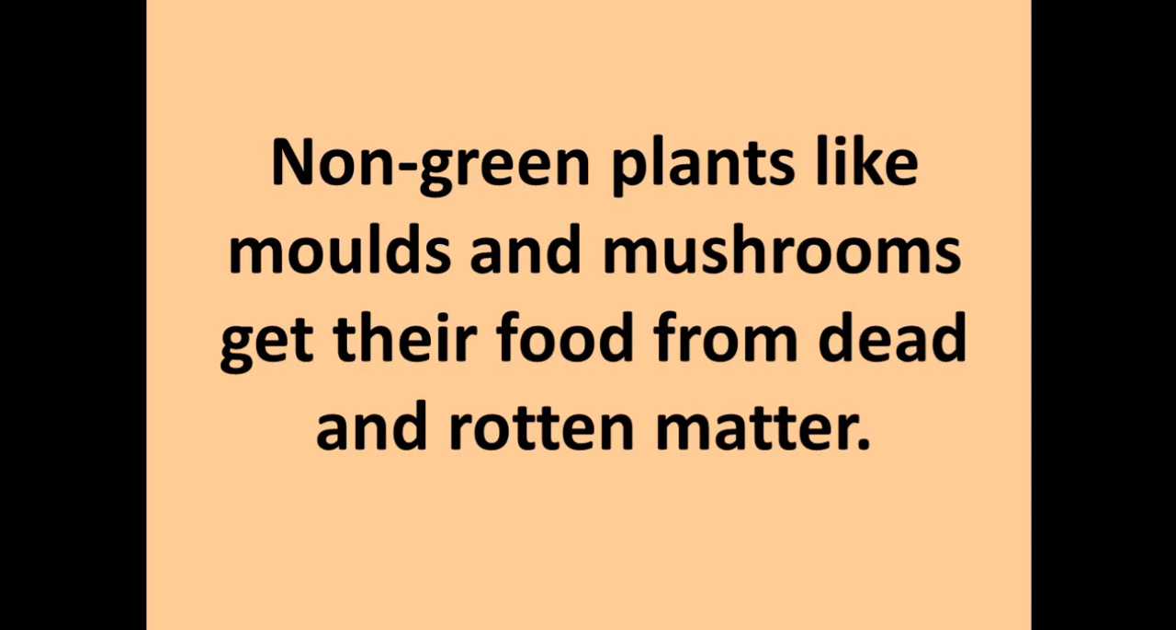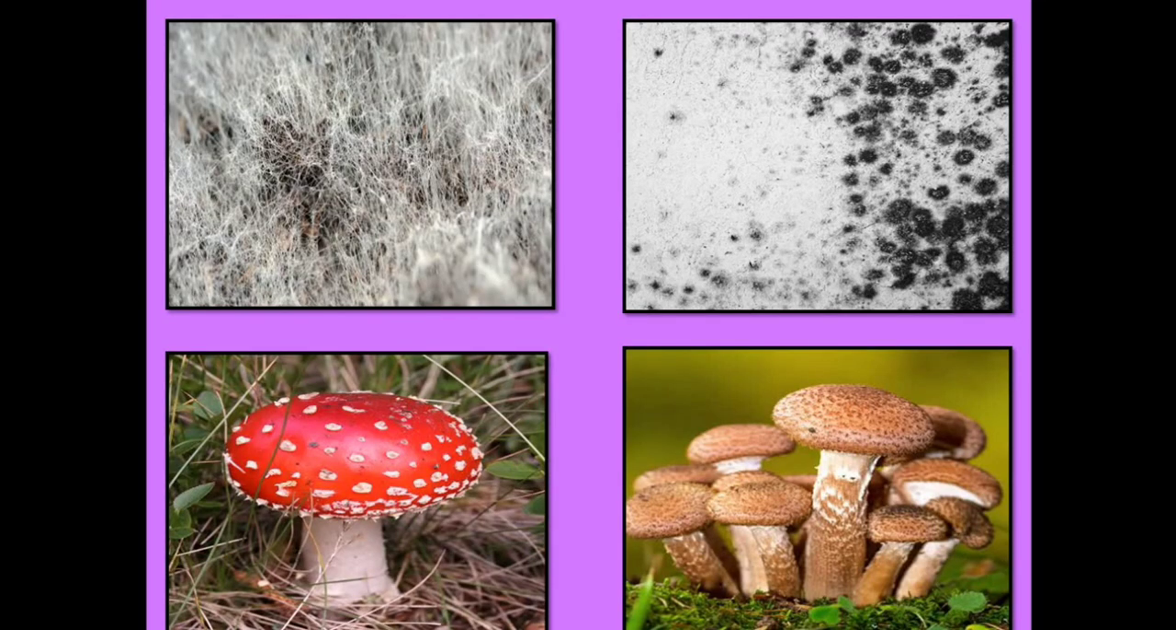But only green plants make their own food, while non-green plants like molds and mushrooms eat their food from dead and rotten matter. Look at the picture. The first two are molds, while the bottom two are mushrooms. They are not green in color. That's why they do not make their own food.